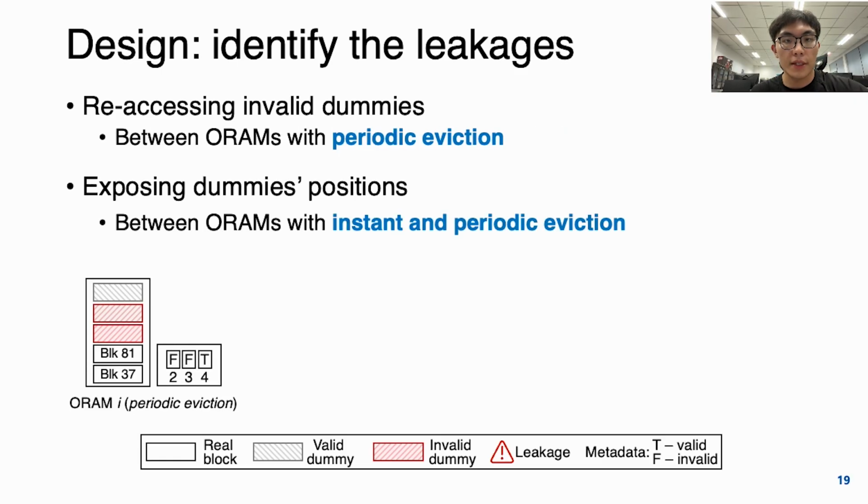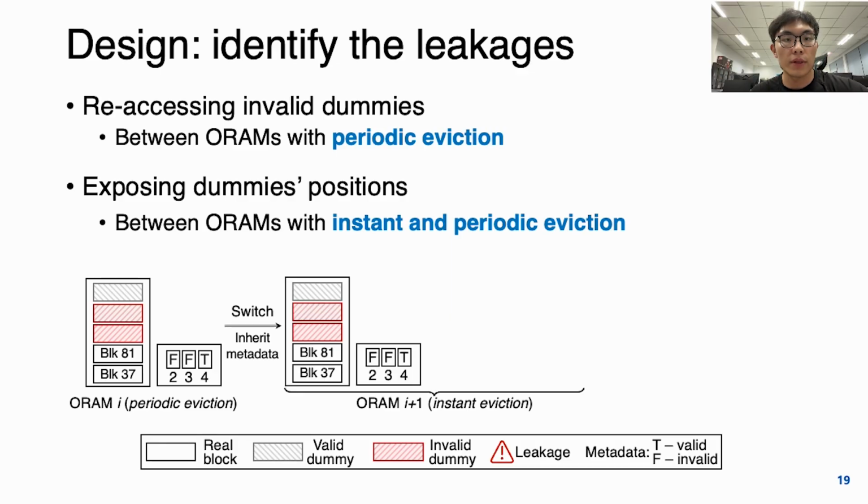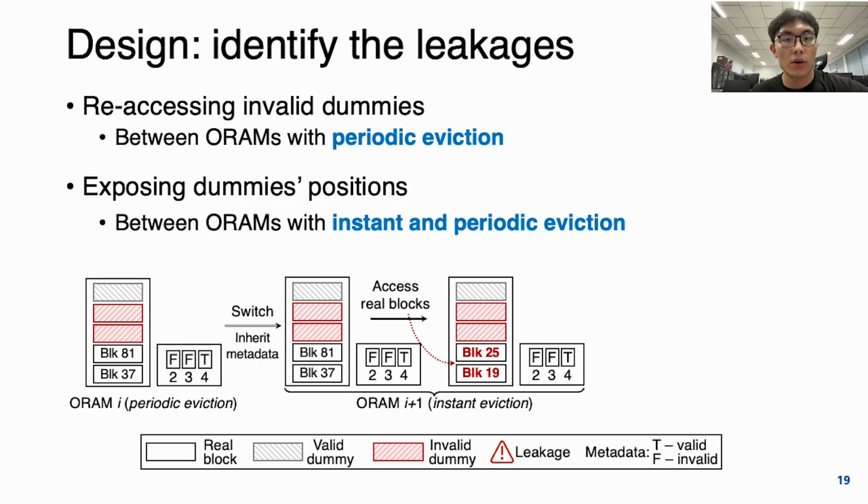As for the second leakage, exposing the dummies' positions, which can happen when switching between ORAMs, the figure shows a bucket of ORAM with periodic evictions, for example, V-ORAM. If it switches to an ORAM with instant eviction, for example, Path ORAM, the new ORAM accesses only the real blocks, as we just described.